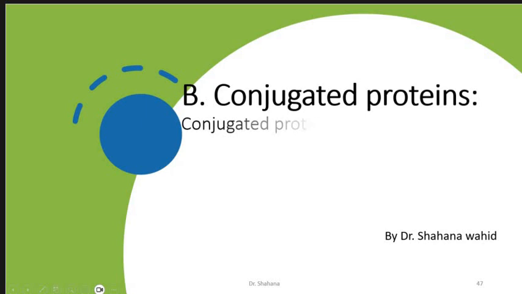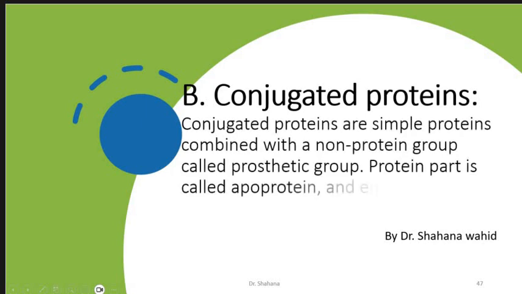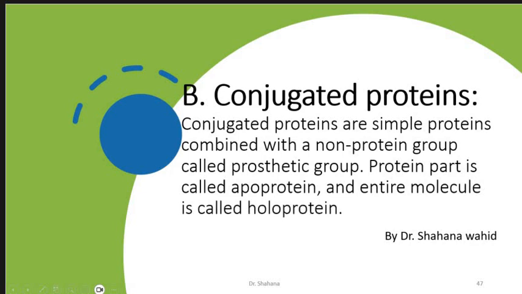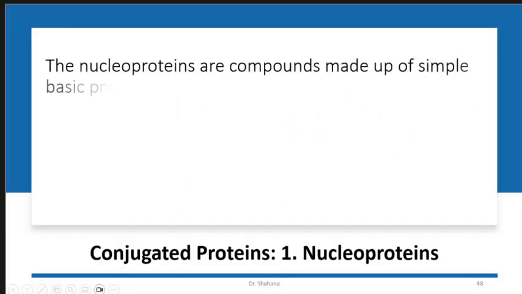Conjugated proteins are simple proteins combined with a non-proteinous part, which is called the prosthetic group. This prosthetic group is mainly responsible for the activity of the protein. The proteinous part is called apoprotein, and the entire molecule is called holoprotein. There are several types of conjugated proteins.